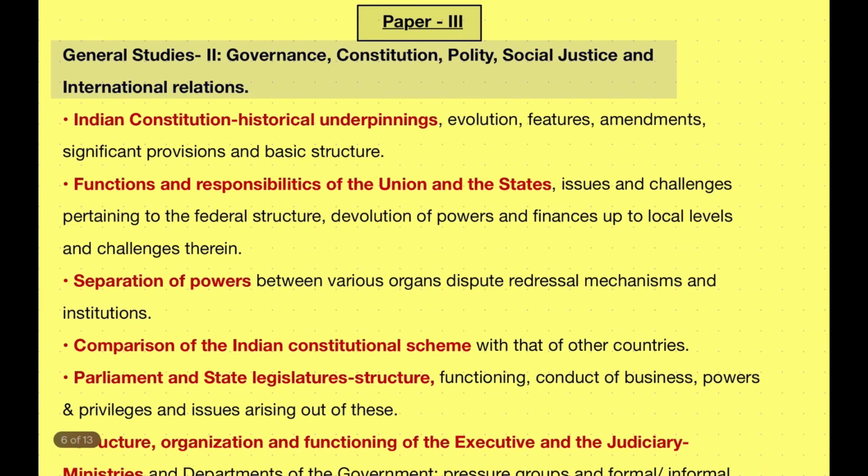Now let's go to paper 3, which is GS2. GS2 consists of governance, constitution, polity, social justice and international relations.